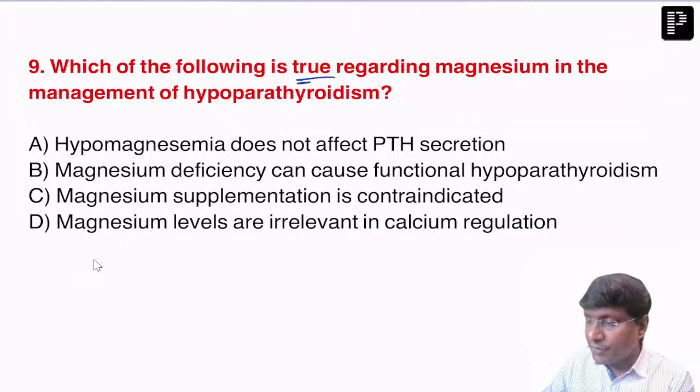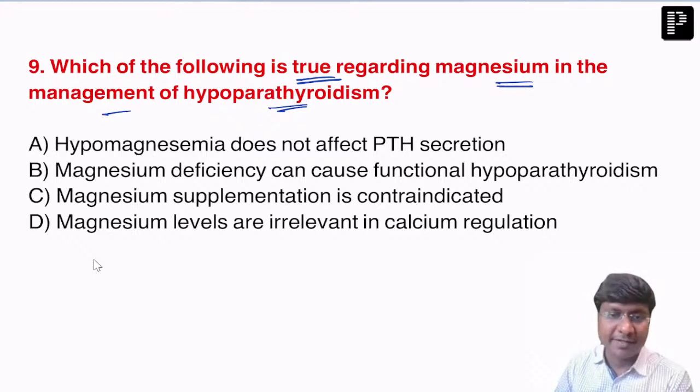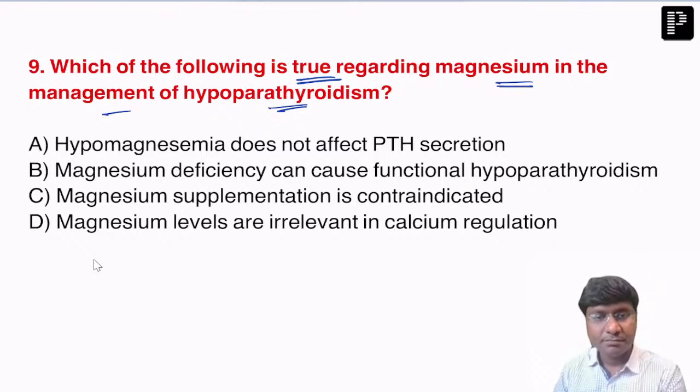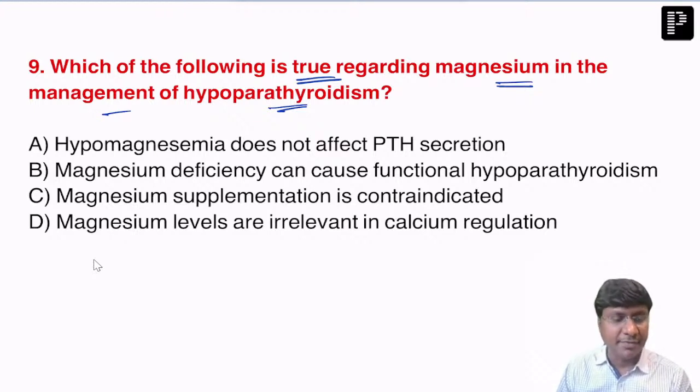Which of the following is true regarding magnesium in the management of hypoparathyroidism? Hypomagnesemia does not affect parathormone secretion. Magnesium deficiency can cause functional hypoparathyroidism. Magnesium supplementation is contraindicated. Magnesium levels are irrelevant in calcium regulation. Good, Dr. Alina.